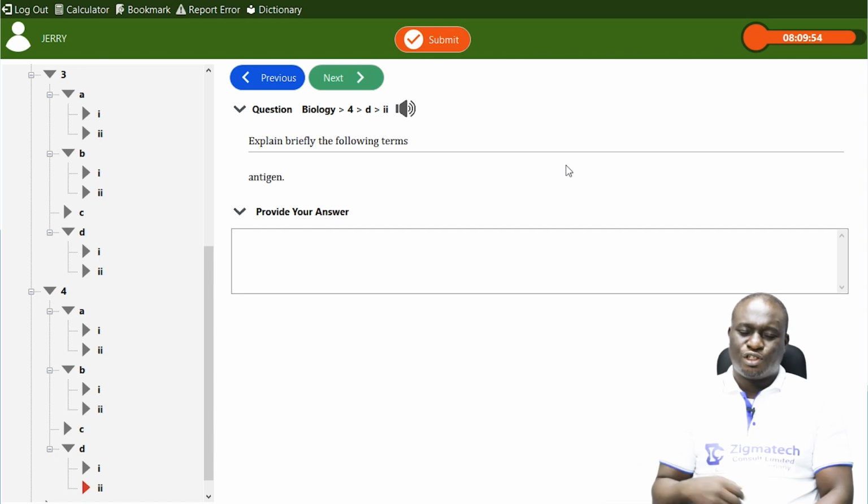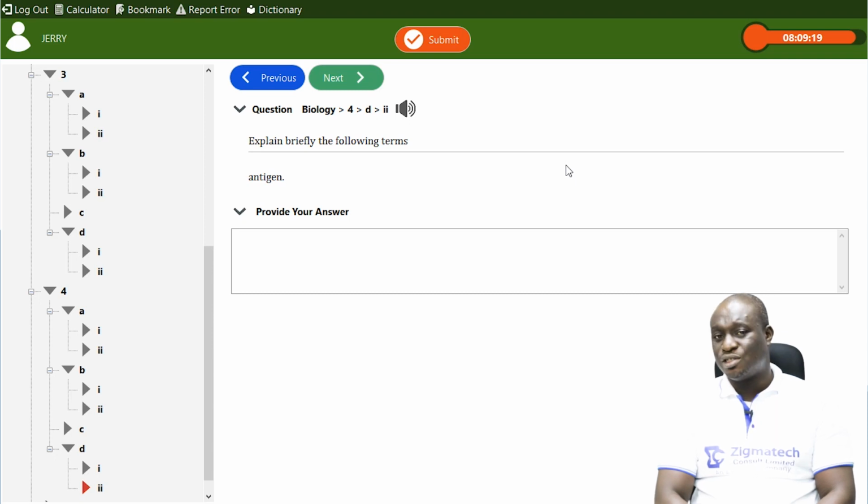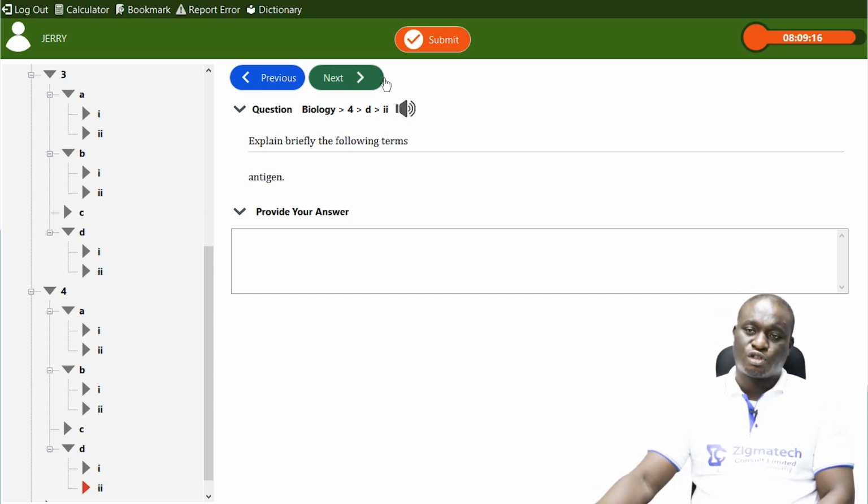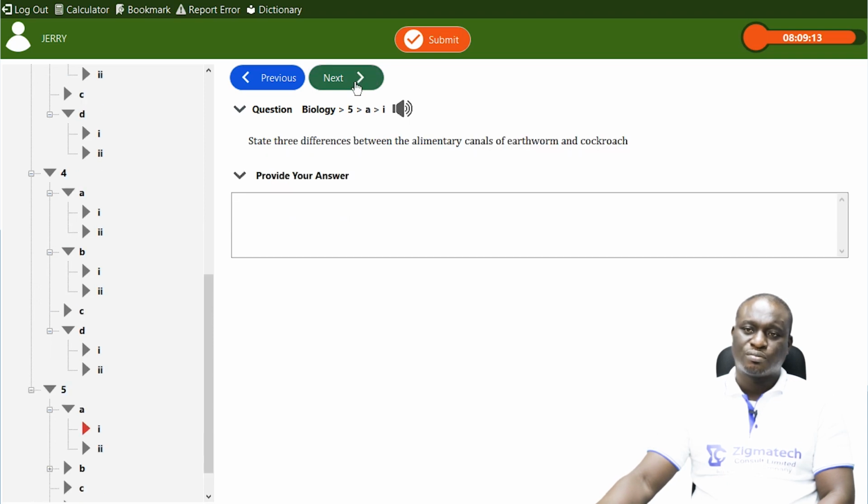The next one is antigens. Now, antigens are substances which are usually proteins in nature. They are found at the surface of red blood cells. One of their major functions is to stimulate the production of antibodies. Now, antibodies, like we know, their major function is mostly for defense against foreign invaders or the invasion of harmful microorganisms into the body. So antigens are responsible also for the production of antibodies.